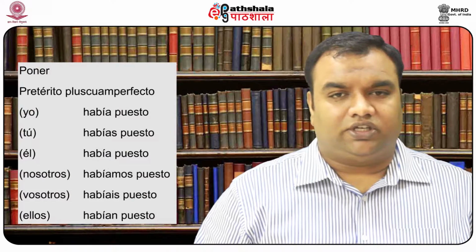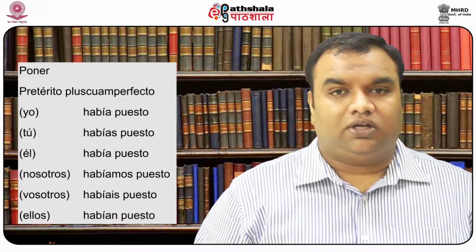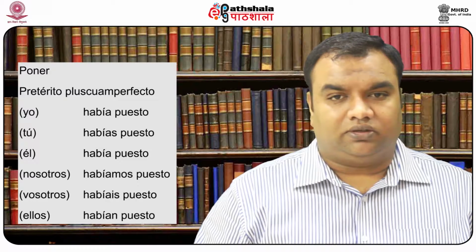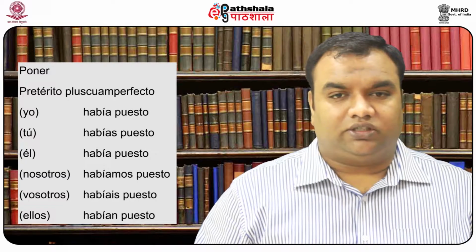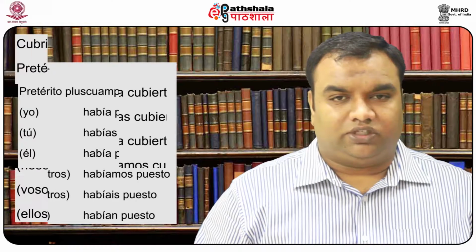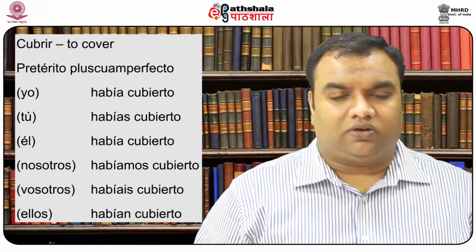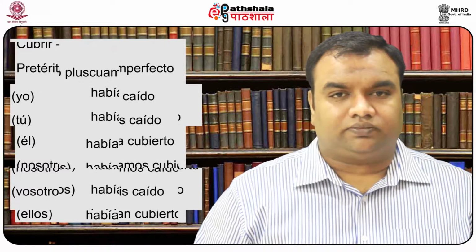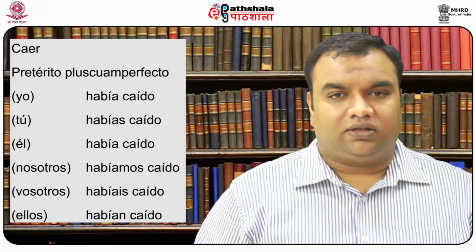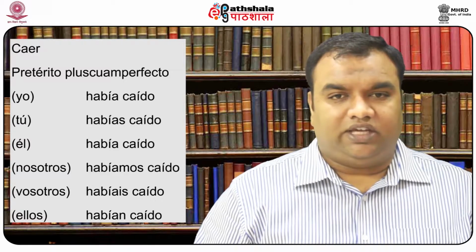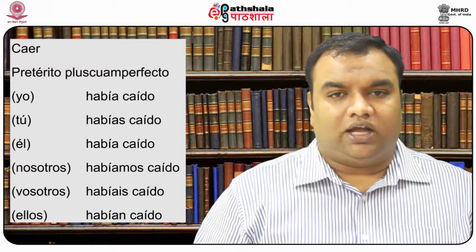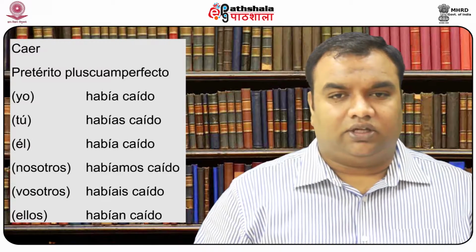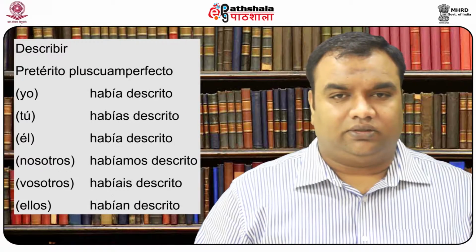Pretérito pluscuamperfecto conjugations for the verb poner are había puesto, habías puesto, había puesto, habíamos puesto, habíais puesto, habían puesto. For the verb cubrir, the conjugations are había cubierto, habías cubierto, había cubierto, habíamos cubierto, habíais cubierto, habían cubierto. For the verb caer, the conjugations are había caído, habías caído, había caído, habíamos caído, habíais caído, habían caído.